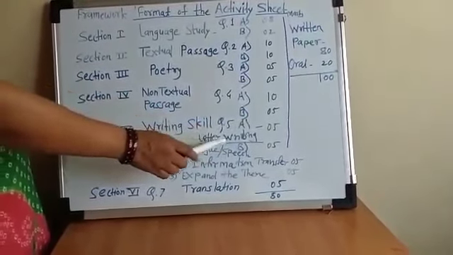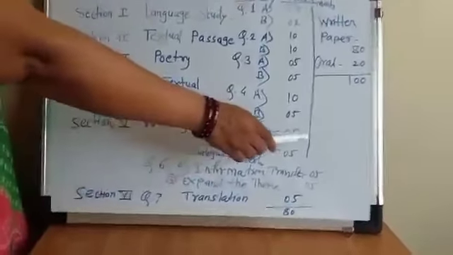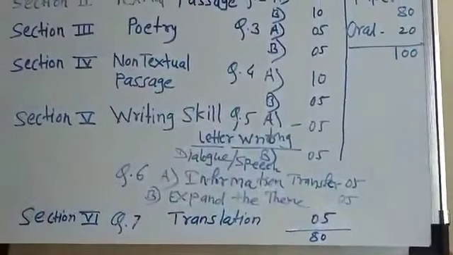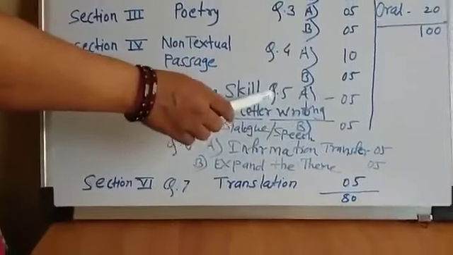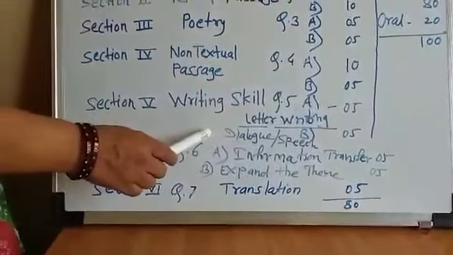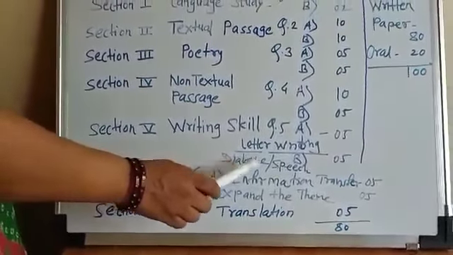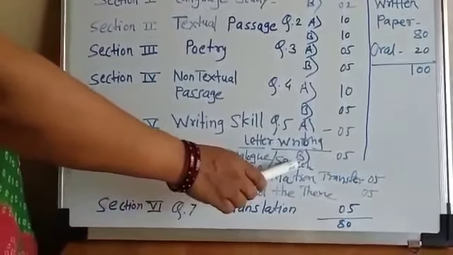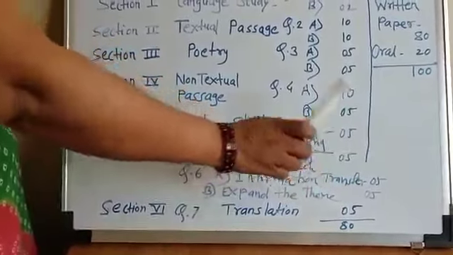You have to write only one letter and that is for 5 marks. Then question number 5B is dialogue writing or speech writing and that is also for 5 marks.